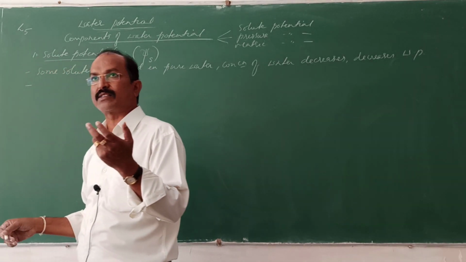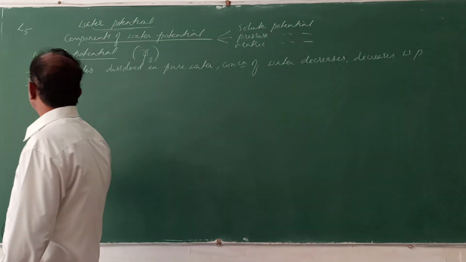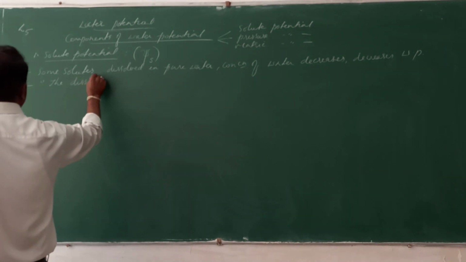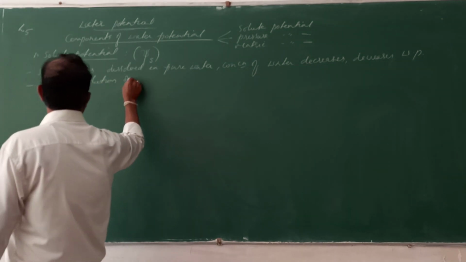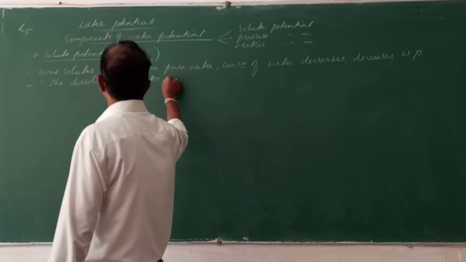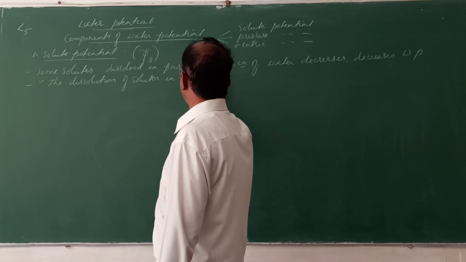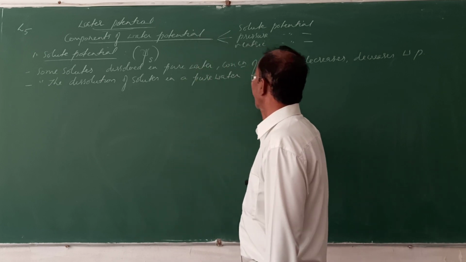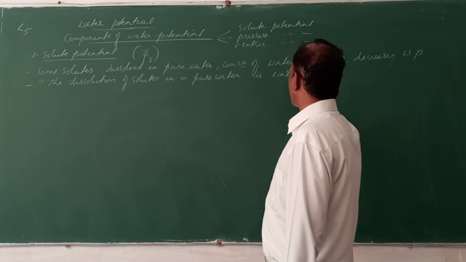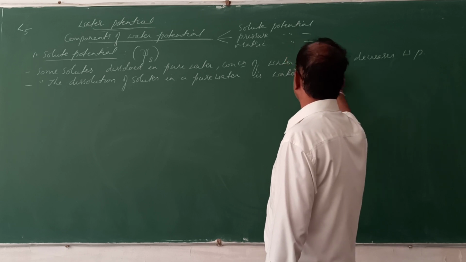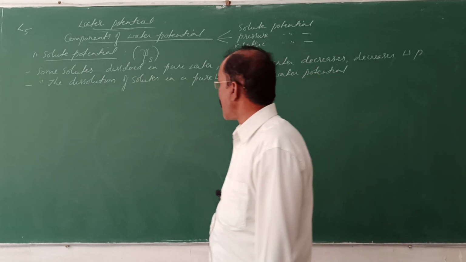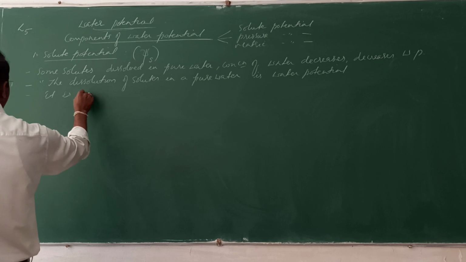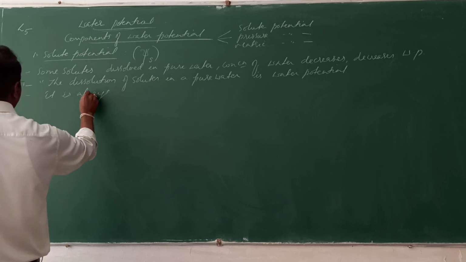So we can define it as the dissolution of the solutes. What is solute potential? The dissolution of solutes in pure water is the solute potential, and it is very important: it is always negative.